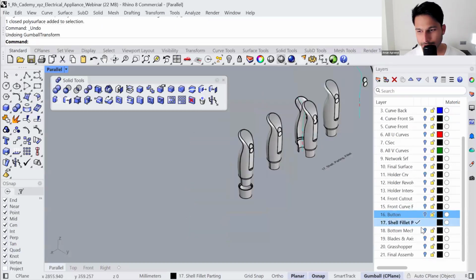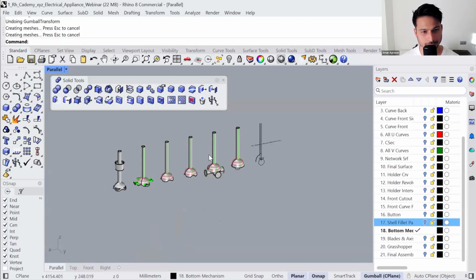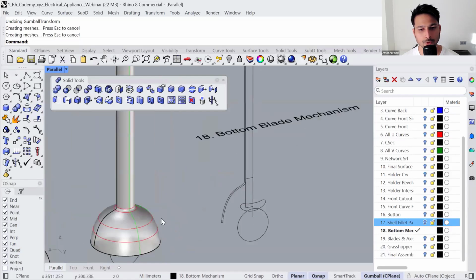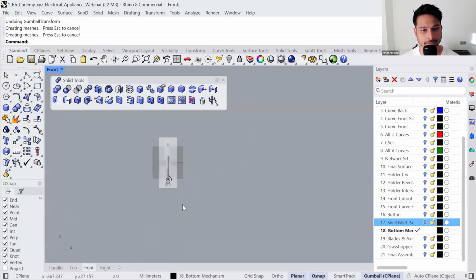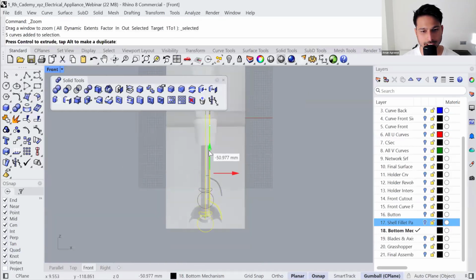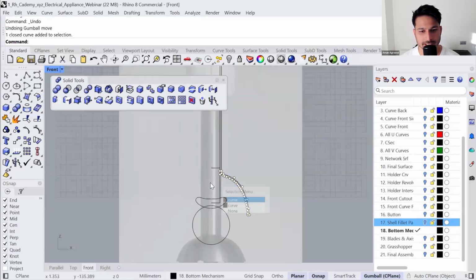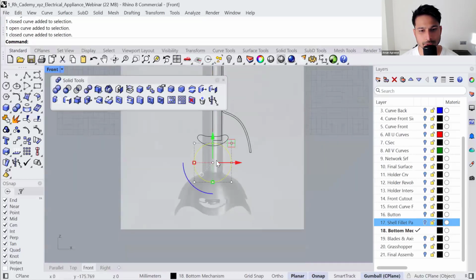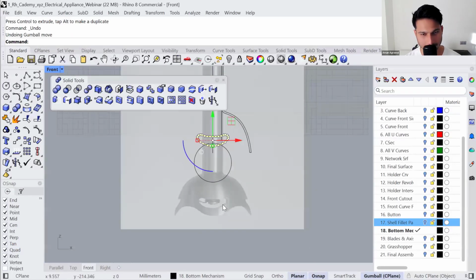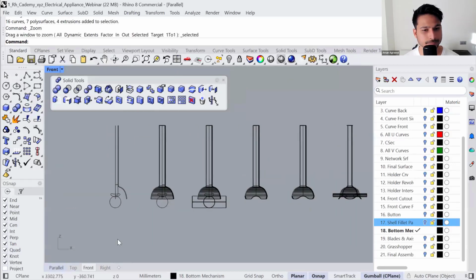Okay, lastly, let's open the next layer. This is for generating the bottom part of the mechanism. So in the front viewport, I made these curves, okay, using this as a reference image. Of course, I had moved it down and then moved it up to its current position. And we have a cross section, we have the axis. We also have these curves, which you will be using for creating these vents for the liquid circulation. So that's what you see here.